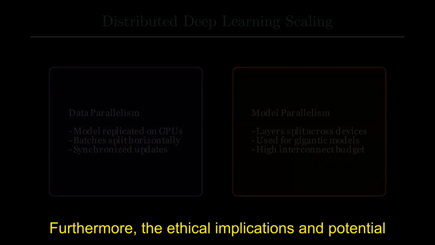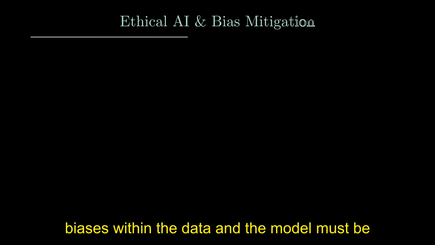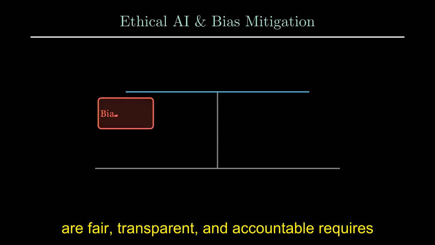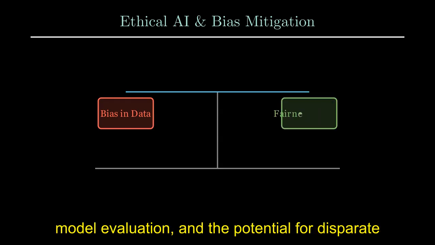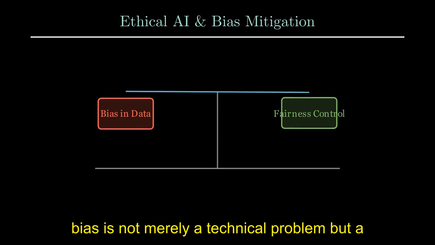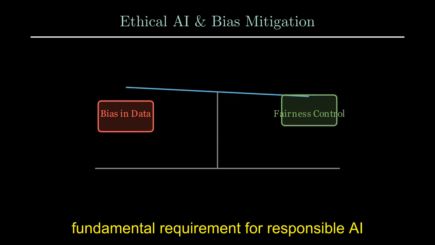Furthermore, the ethical implications and potential biases within the data and the model must be considered from the outset. Building AI systems that are fair, transparent, and accountable requires careful attention to data collection practices, model evaluation, and the potential for disparate impact on different demographic groups. Addressing bias is not merely a technical problem but a fundamental requirement for responsible AI development.